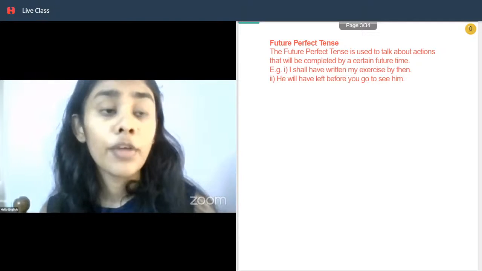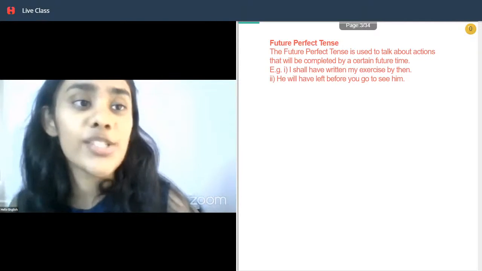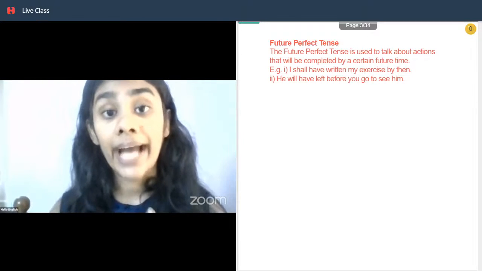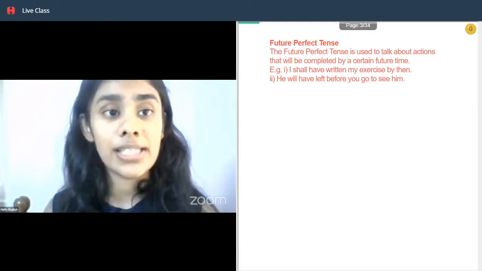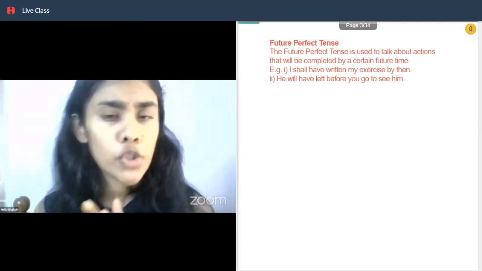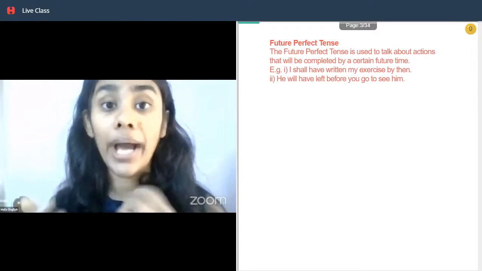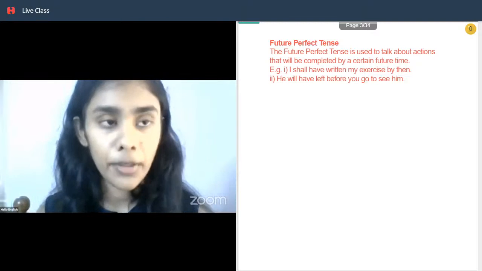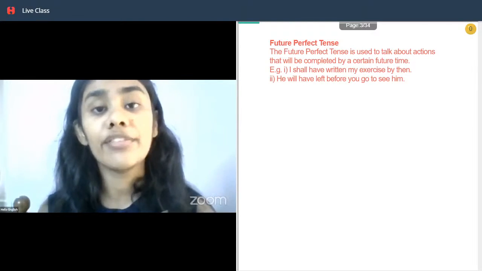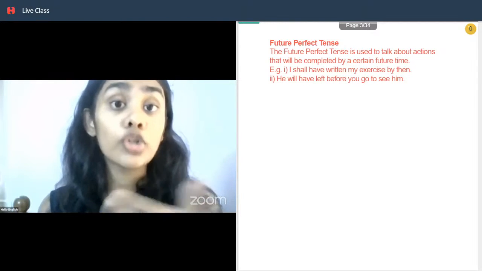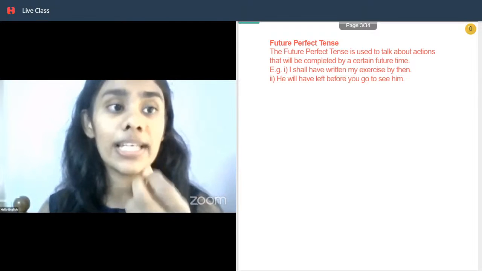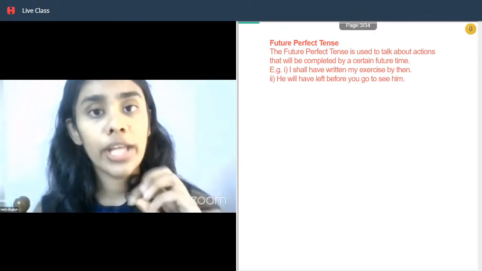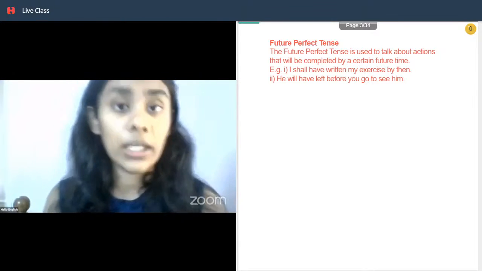The next one, future perfect tense. Future perfect tense is used to talk about actions that will be completed by a certain future time. I'm sure by now you all know why perfect tenses are used in past perfect and present perfect. Similarly, we use it for future perfect, in order to show that certain activities, since it is future, will be completed. So these activities will be completed.